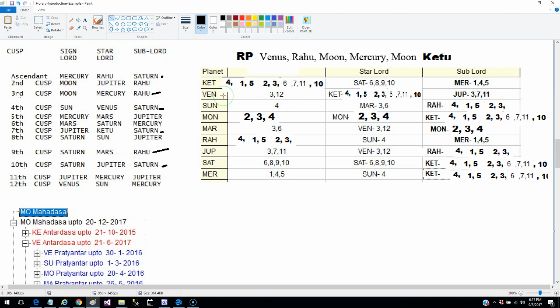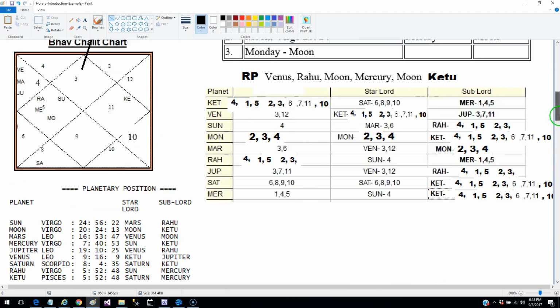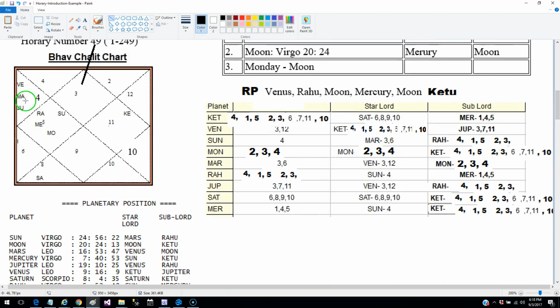So Venus is extremely strong over here. If a planet is deposited in the star of Rahu or Ketu, then that planet becomes even stronger than Rahu and Ketu. That is the whole idea in explaining this. And Venus has also appeared as one of the ruling planets. So we know for sure, and apart from that, Venus is the owner of house 3 and 12. Venus is actually placed in 3, and it is the owner of the 12th cusp.